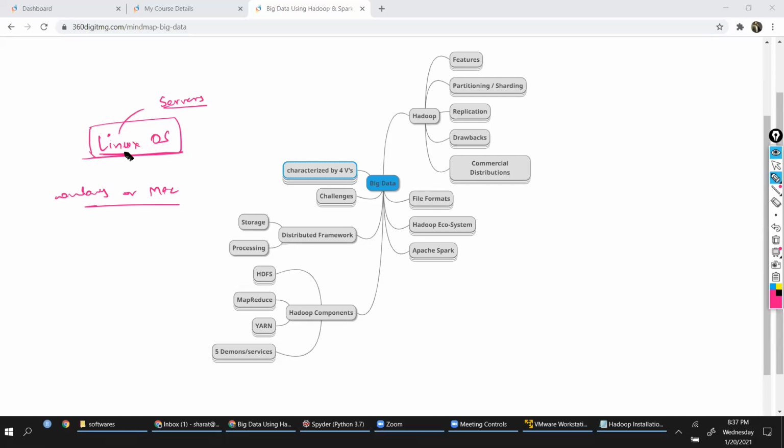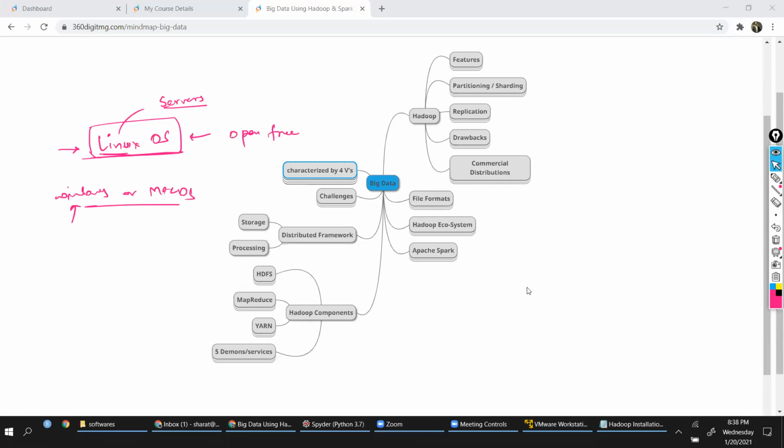All the servers are installed on Linux only. Very rarely you will see somebody using Windows for organization services, because it is more prone to virus attacks. Of course, Mac is costly, so people don't go with that. Linux is open source and free. Of course, we also have commercialized versions as well. So let us try and understand this.